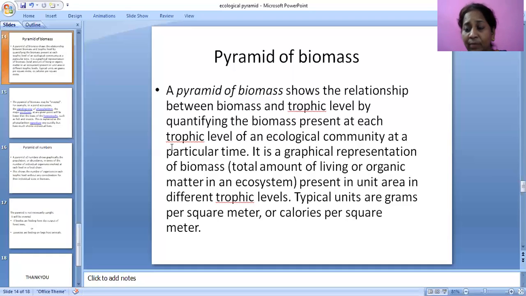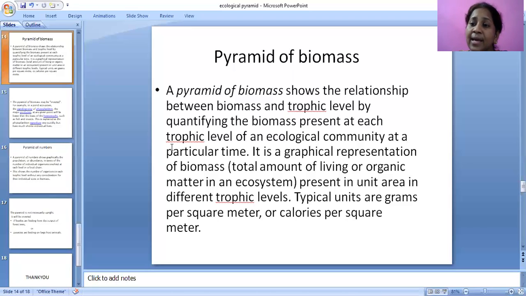Second, what is the biomass of the primary consumers? Next, secondary consumers. Next, tertiary consumers. Here we can see, for example, in a forest ecosystem, plants or trees will be very high in number. So their weight is also high.